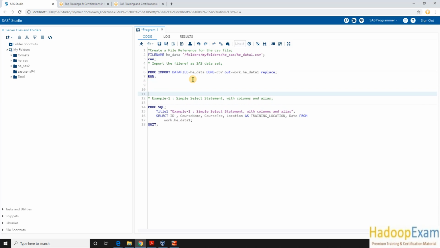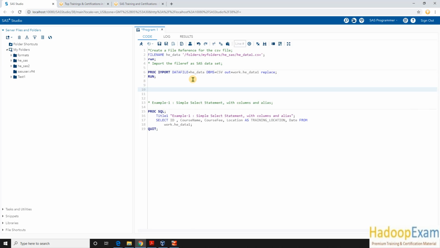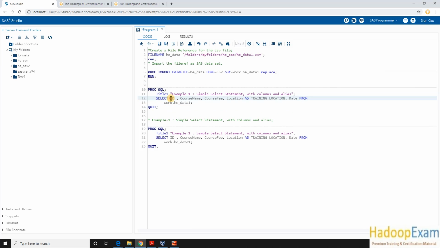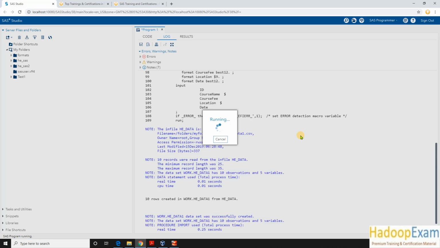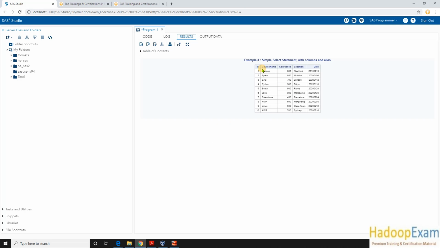Okay, so this is the first session, that's the reason I'm going in detail. Actually people might not know everything, so I have to go through in detail. Okay, so simply putting the star would select all the columns from this table. Okay, so let me run this part only. Okay, so that's what I will show you. So my table would have 5 columns: id, course name, fee, location and date. Okay, this table has these 5 columns and 10 rows. Okay, 10 rows you can see here.